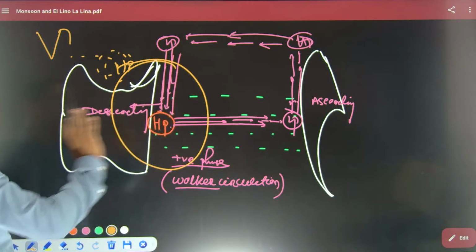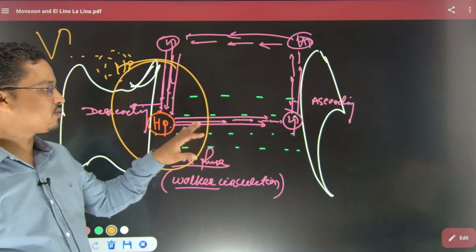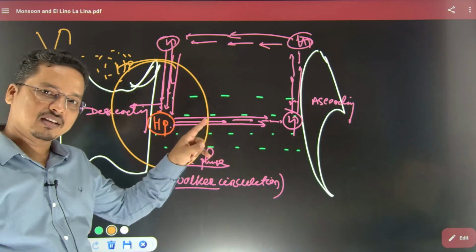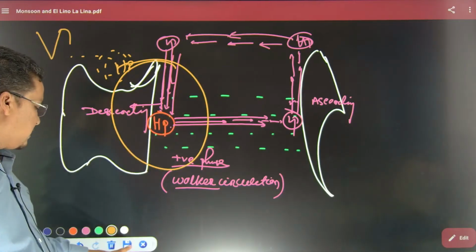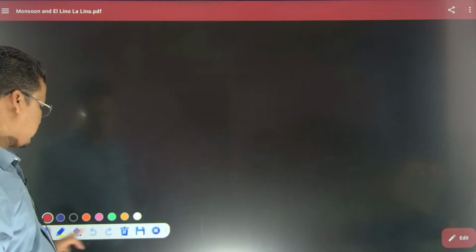So this would be the atmospheric circulation over the Pacific Ocean in case of El Nino. But in the case of La Nina, we will just reverse it. For the atmospheric circulation during La Nina, we only need to reverse the circulation pattern.